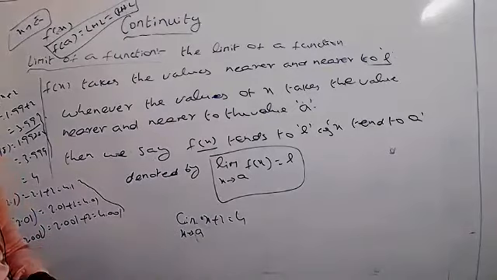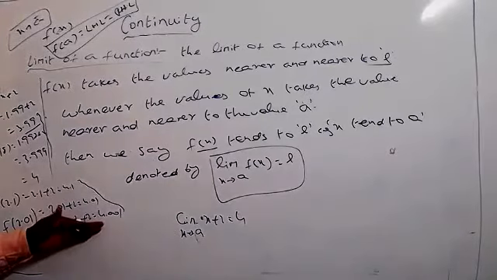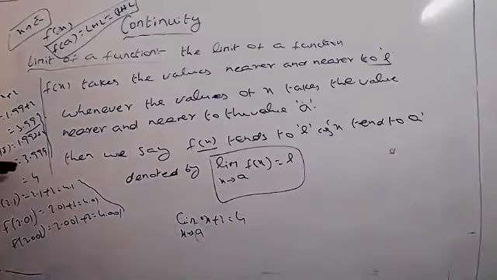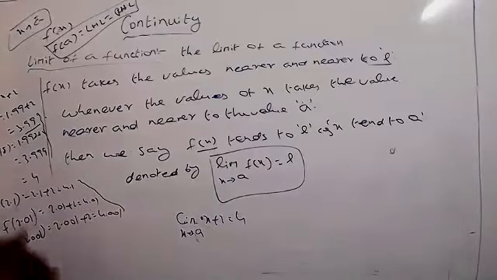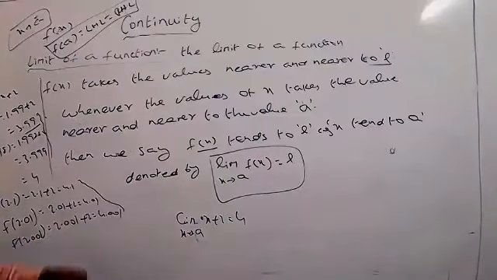Understood now? But whatever values we are taking here, suppose we got nearly equal to 4 from both sides, that is fine. Sometimes we get nearer to 2 from one side and nearer to 3 from the other side. At that time the limit does not exist. Understood now? Should remember that. This is the very basic concept.